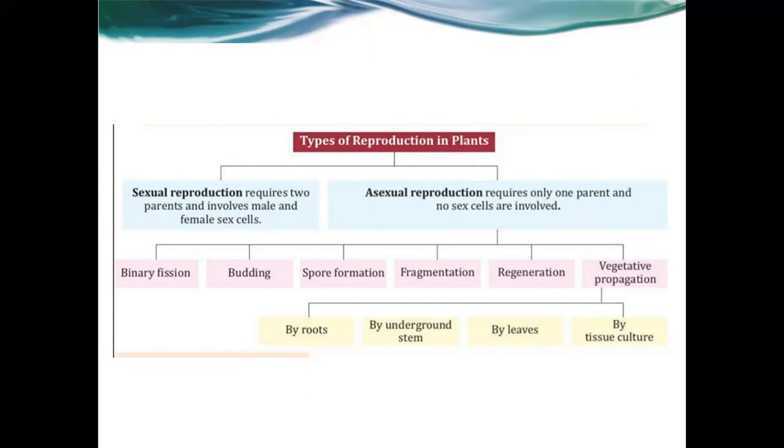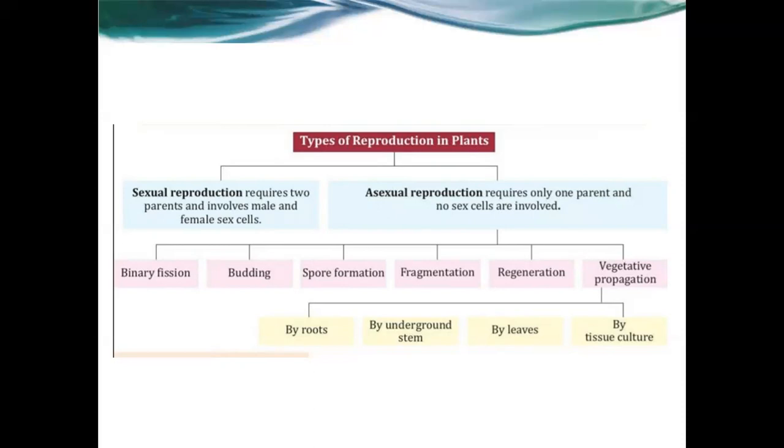Asexual reproduction is again divided into different processes with examples. Look at what the different processes are: binary fission, budding, spore formation, fragmentation, regeneration, and vegetative propagation.